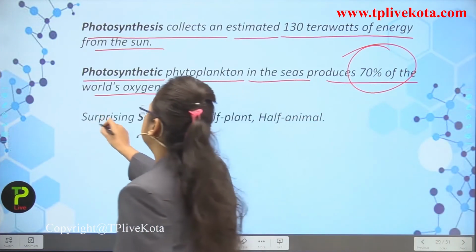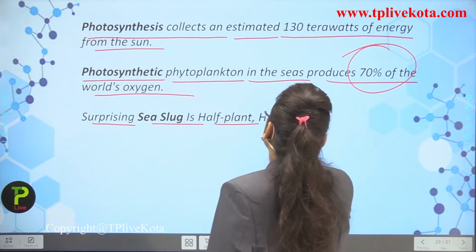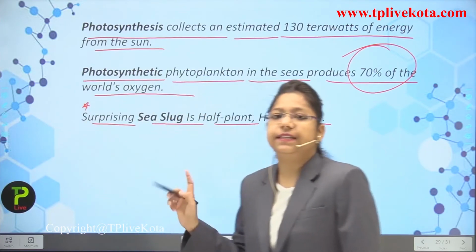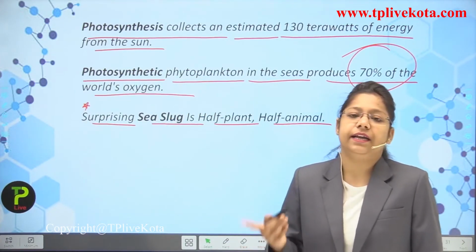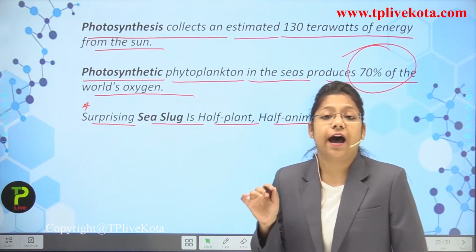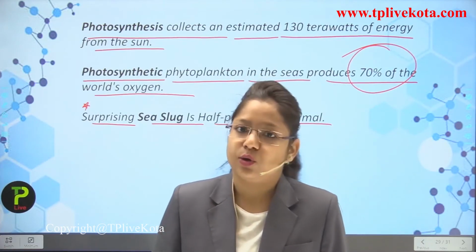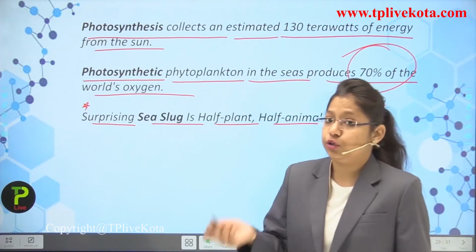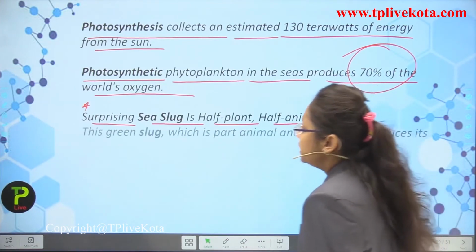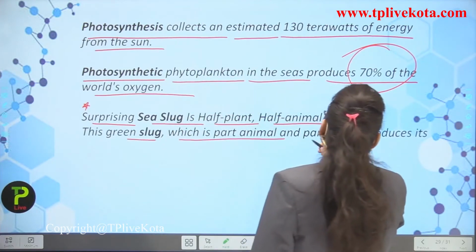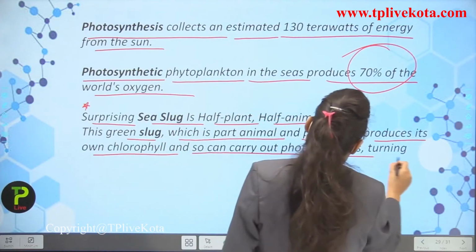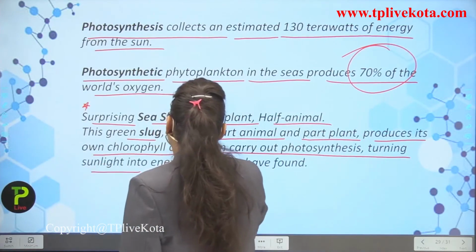Next, a surprising sea slug is half plant, half animal. Now this is a very important fact. Actually, this sea slug is half a plant and half an animal. It is actually an animal, but it represents half of itself as a plant also, because it contains the chlorophyll pigment and can be autotrophic and heterotrophic. So this is a very important fact, that this green slug, which is part animal and part plant, produces its own chlorophyll, so it can carry out photosynthesis, turning sunlight into energy.